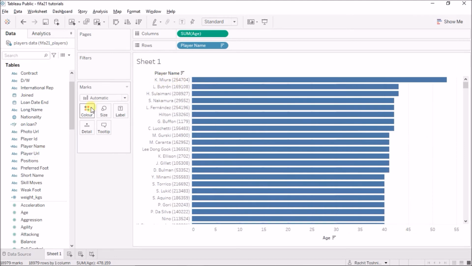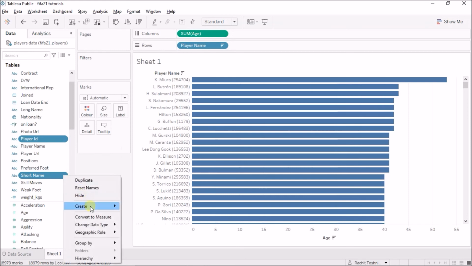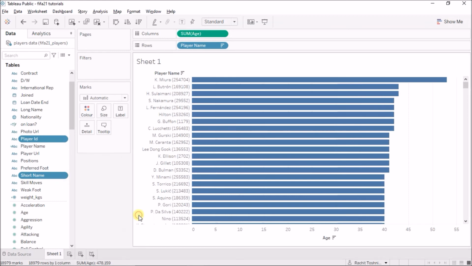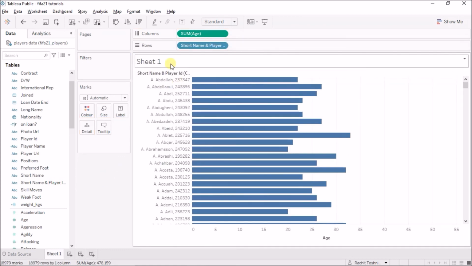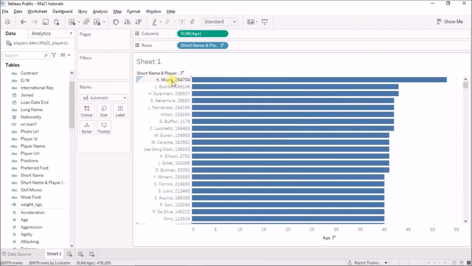Okay, now one more way to do this is, for example, if I click on the short name and I click on the player ID now, and I press the drop down menu on any of those columns, I can create a combined field. Once I do that, Tableau will automatically do the same thing for me. Okay, and instead of this player name, now if I bring the short name and player ID column, I'm getting the same result back, but Tableau is separating both of them by a single comma, and we did it with the rounded brackets. Okay, so this is how.